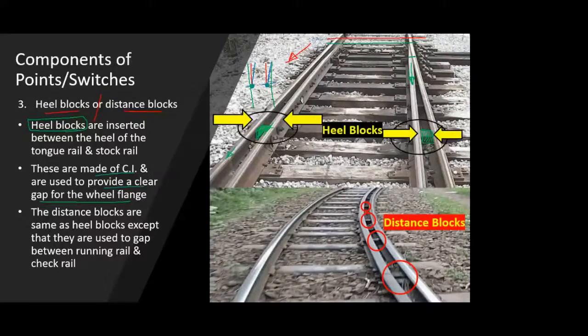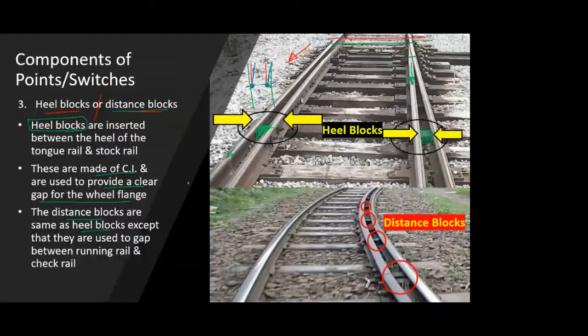This gap has to be the same throughout, whether the tongue rail is touching the right stock rail or the left stock rail. In either case, the distance between the tongue rail and the stock rail at the heel section should be constant, and that is maintained with the help of these heel blocks. There is another component called distance blocks. As I told you, they are the same as heel blocks, no difference.